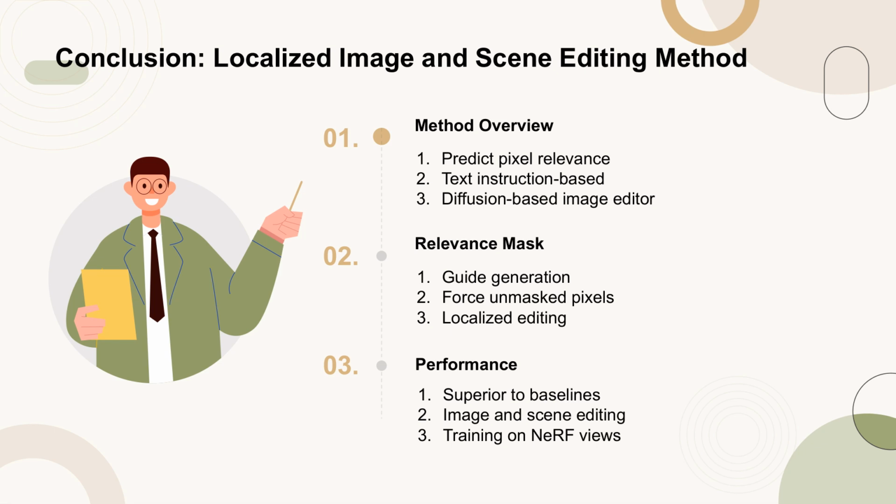In this study, the authors propose a method to predict the relevance of each image pixel to an editing task based on a text instruction. This is achieved by examining the discrepancy between a conditional and an unconditional pass over a diffusion-based image editor. The relevance is used as a mask to guide the generation process, ensuring that unmasked pixels remain unchanged, thereby enabling localized image editing. Additionally, the authors demonstrate that training a relevance field on the relevance maps of the training views of a NeRF can achieve similar localized editing effects in 3D scenes. The method shows superior performance compared to existing baselines in both image and scene editing tasks.